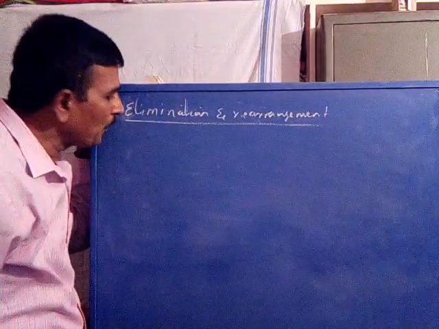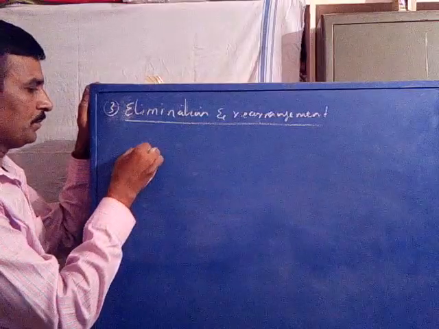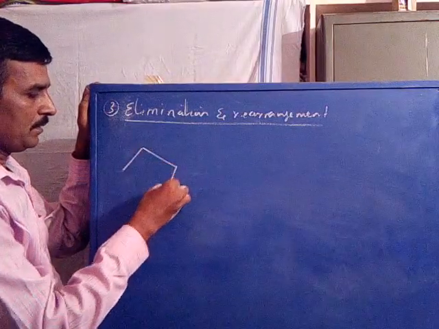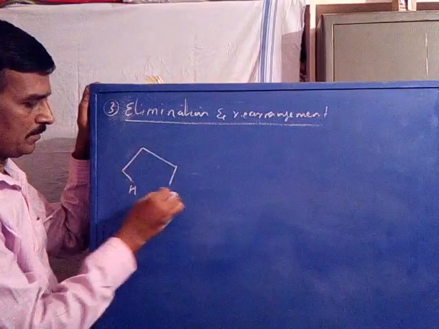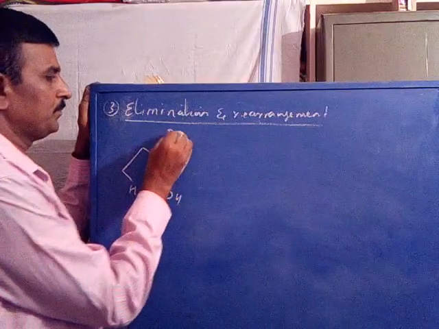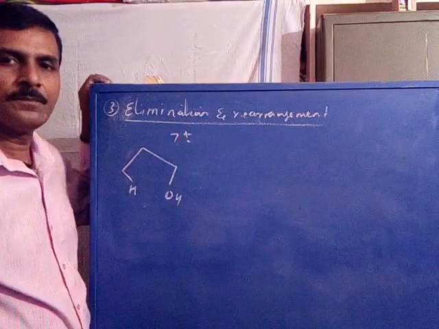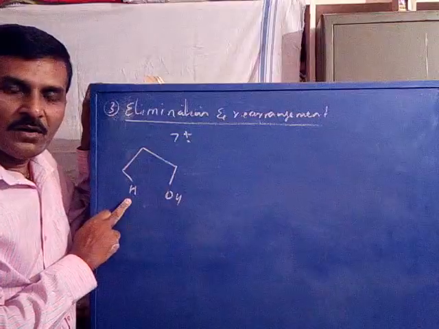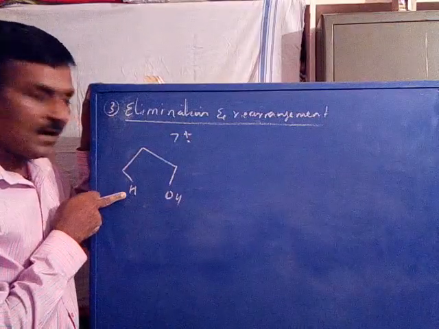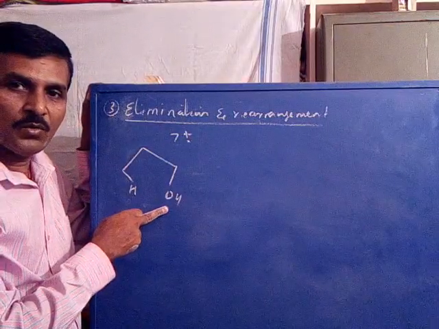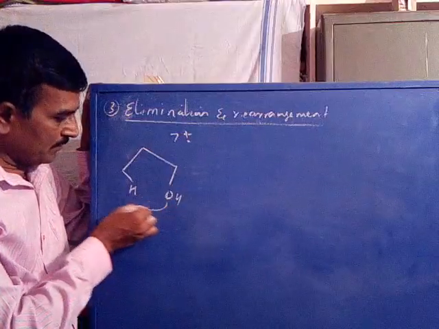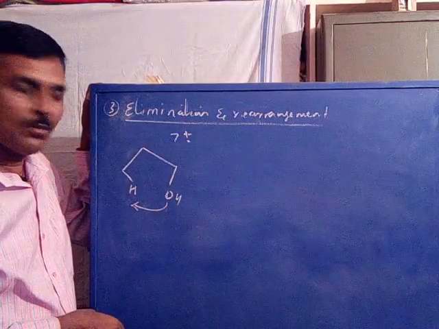Now, you take some other examples. OH, ion radical. This is n-propyl alcohol, where hydrogen and OH are very close, therefore a proton is abstracted by OH.